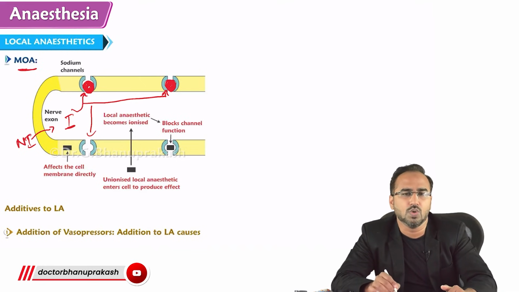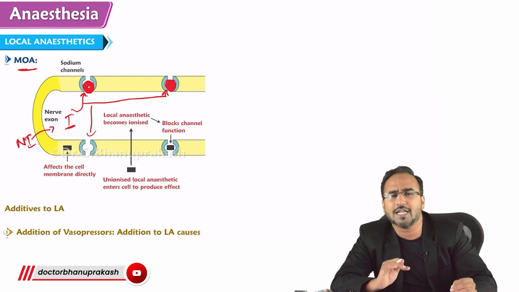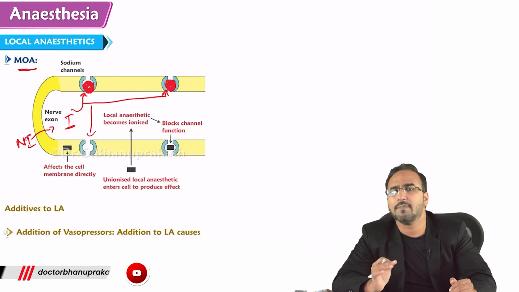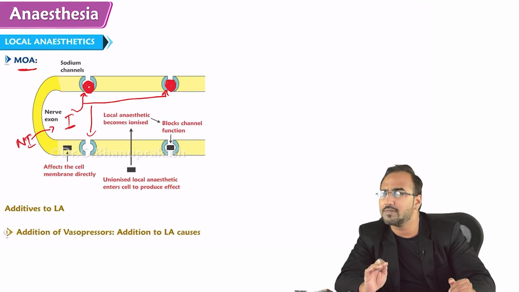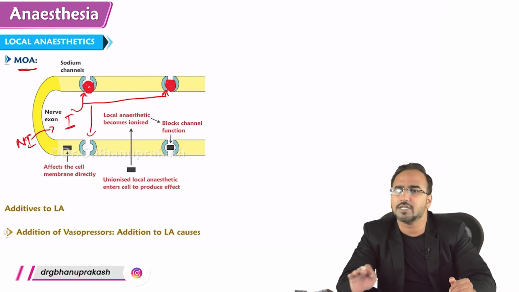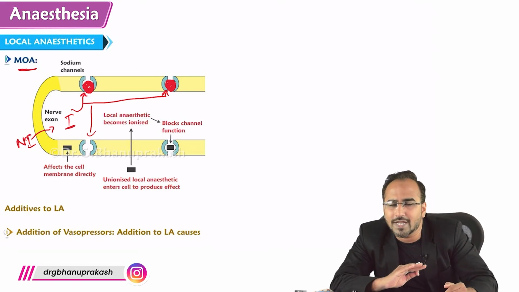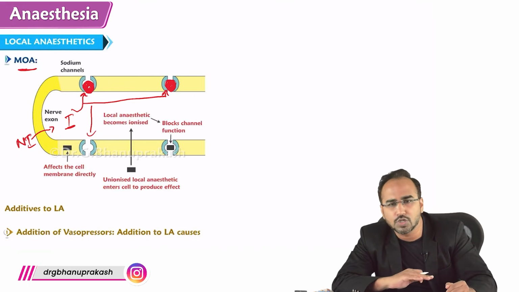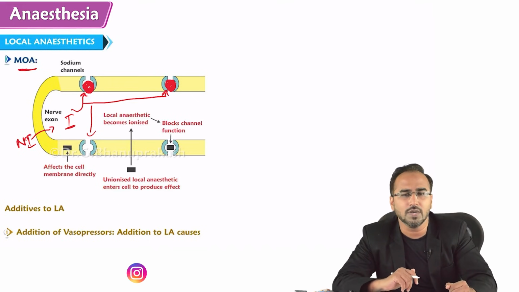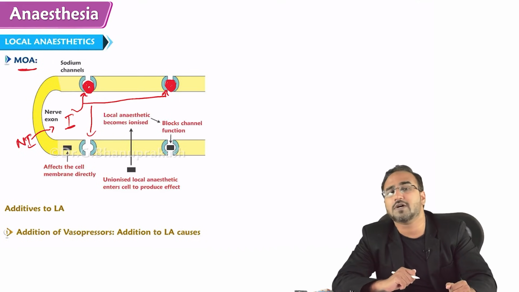And you guys know, once the sodium channel is blocked, depolarization is gone. Once the depolarization is gone, there is no action potential. If there is no action potential, there is no pain.